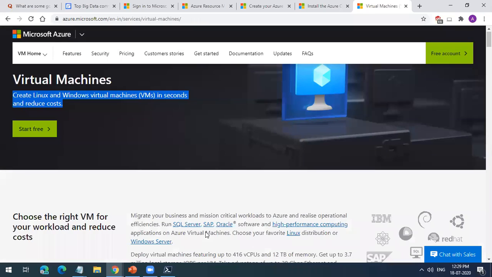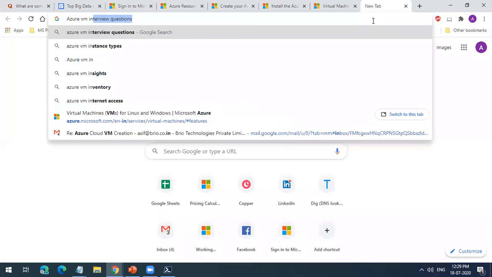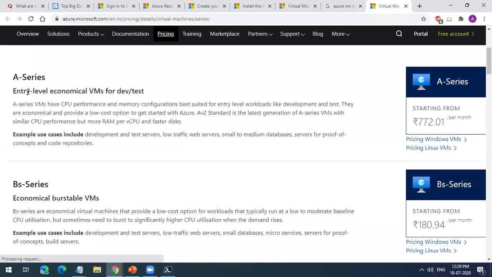If you go to Azure VM instance types, you will see the instance types and series which are available for you. Does Azure not allow creating Unix only for the demo, or even if you are a paid customer you don't have that facility? No, there is no cloud vendor that gives Unix machines as of now.